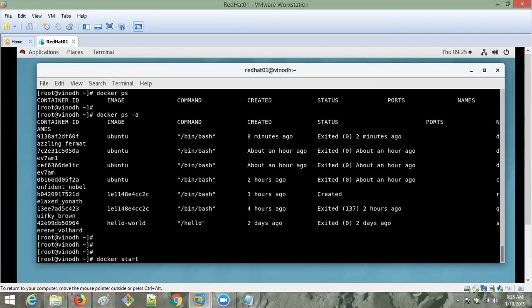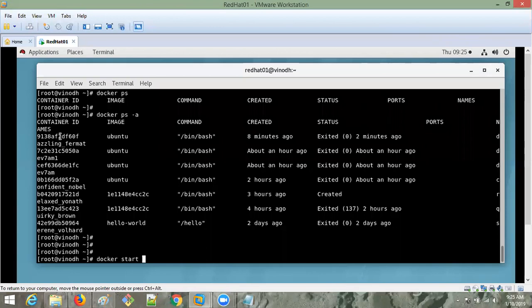Start, and you have to give the name of the container because I didn't give any name for my container. So I will use the container ID. You can use the container ID or you can use the name also. See, remembering these IDs is difficult, no? Like commit IDs in Git, that's why we give tags over there. Like that, here also we can give names. I can give names for my containers also.